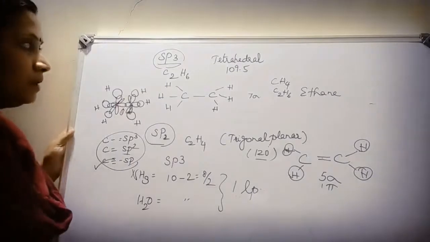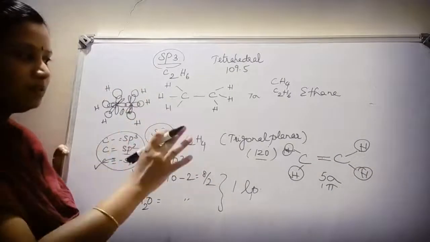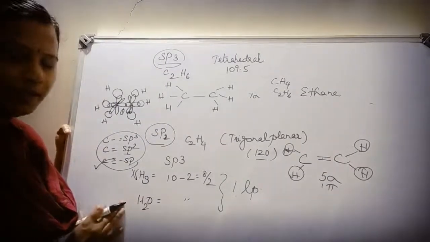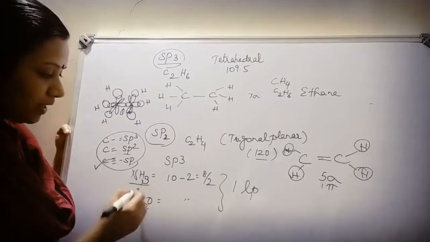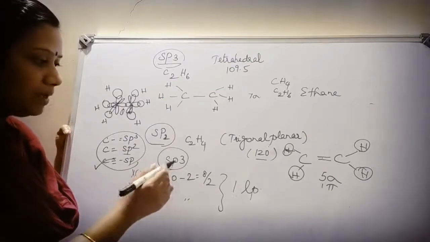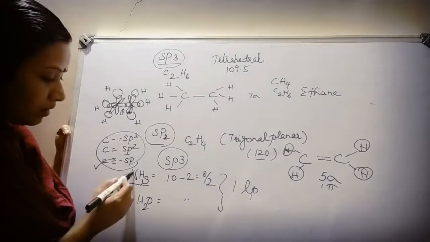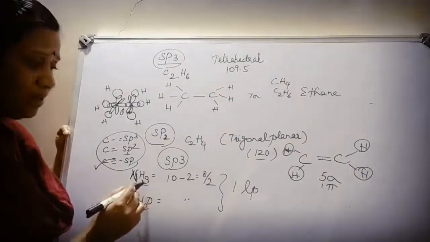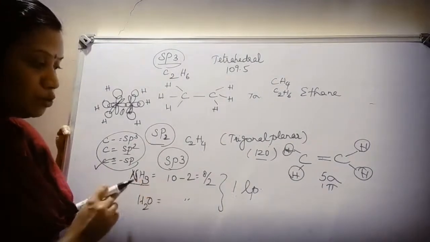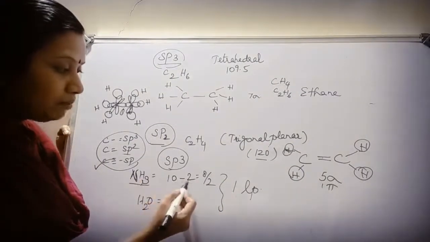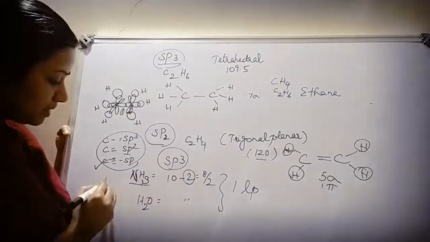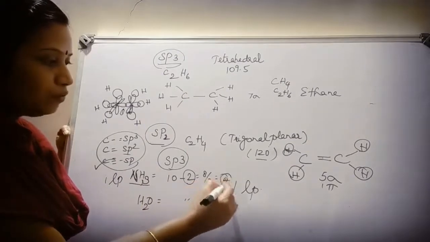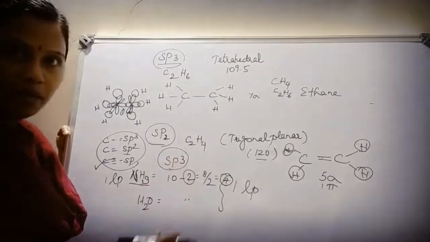So we have seen sp, sp2, sp3 hybridization with examples. Now I just want to explain this too. This too is quite different. When I look into the structure of NH3 and water molecule, they both come under sp3 hybridization. Nitrogen's outermost shell has 7. So 7 plus 3, 10. 10 by 2 should be present, but what I have done is 10 minus 2. This is due to the presence of one lone pair. So 10 minus 2 is 8 by 2. 8 by 2 is equal to 4. If it is 4, it should be sp3 hybridization.